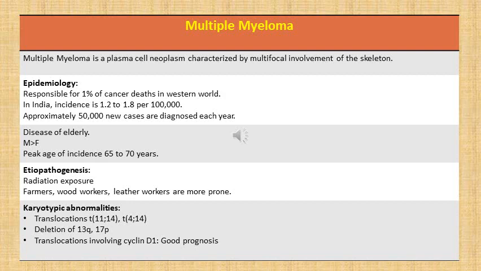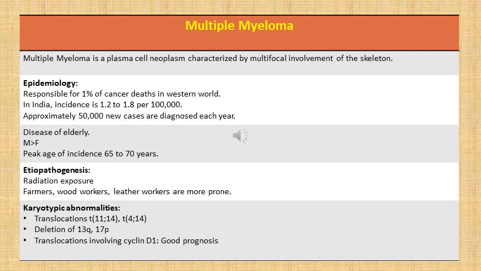Epidemiology. It is responsible for around 1% of cancer deaths in the Western world. In India, the incidence is 1.2 to 1.8 per 1 lakh. Approximately 50,000 new cases are diagnosed each year. This is mainly a disease of the elderly, and males are more commonly involved than females, and the peak age of incidence is around 65 to 70 years.